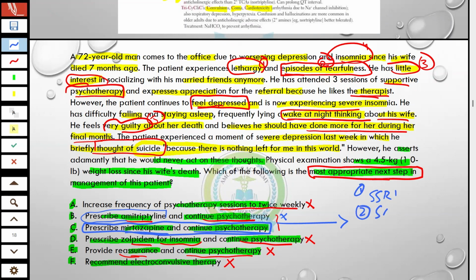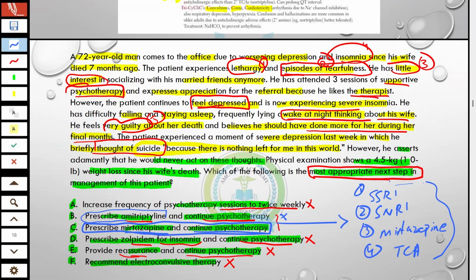Second, you will think about SNRI. Third, you will go for a neural antidepressant like mirtazapine. Fourth, you will go for TCA, tricyclic antidepressants, amitriptyline like this. So first of all, you must know the names and classification of drugs, what is included in SSRI, SNRI, TCA. So first, you should know.